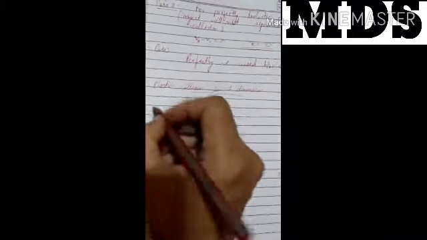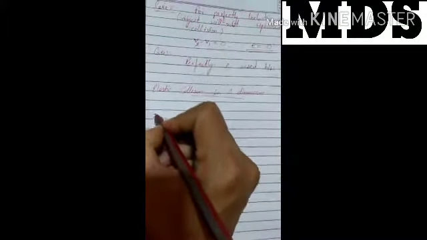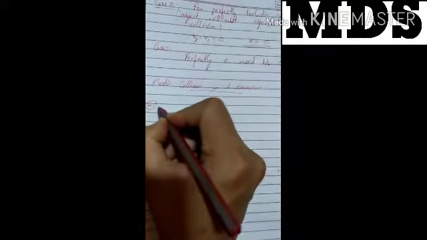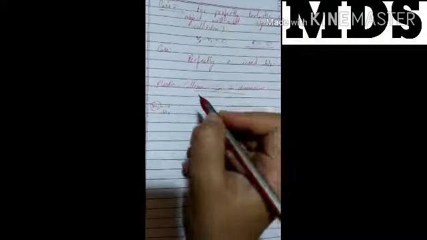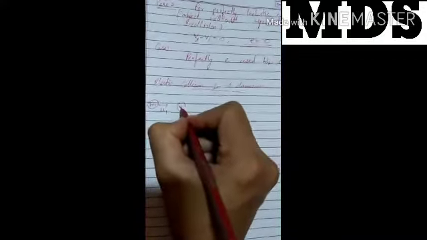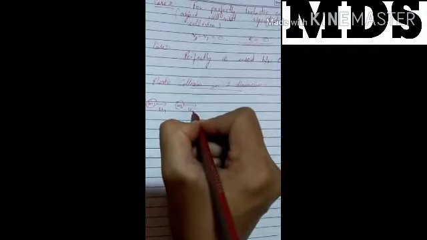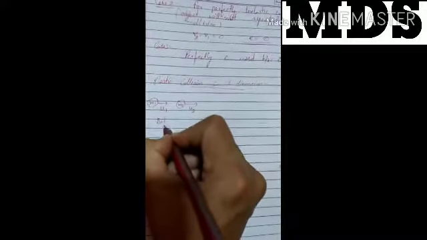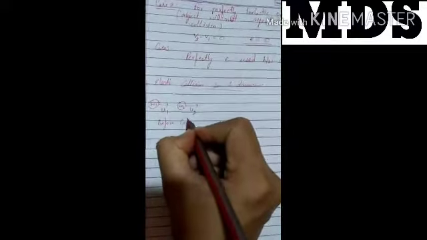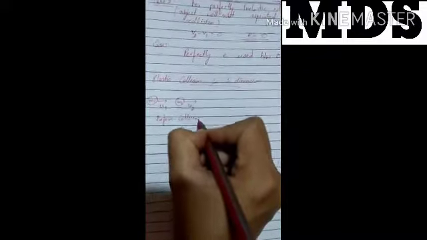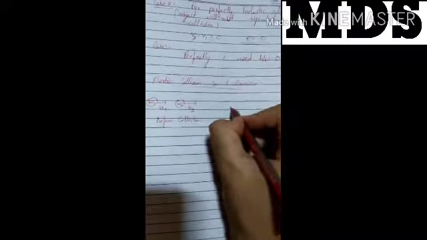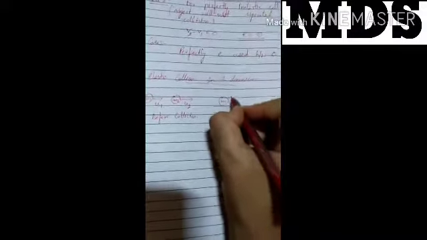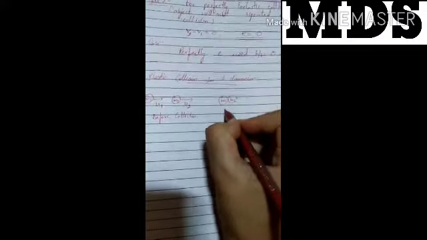Now we take one object here with mass m1 and velocity u1, and the second with mass m2 and initial velocity u2. This is before the collision. Then m1 and m2 collide with each other; that is during the collision.